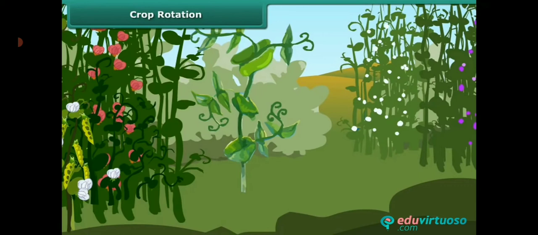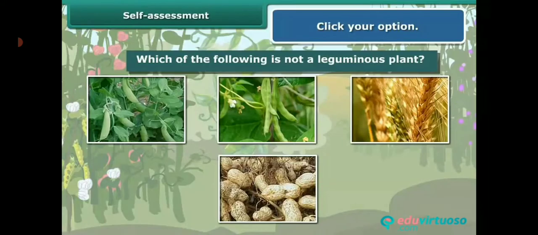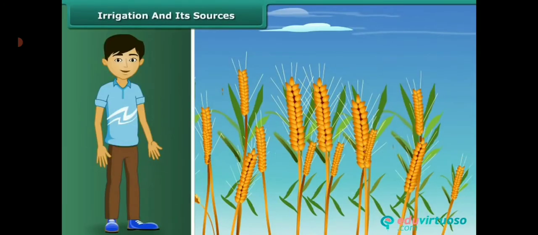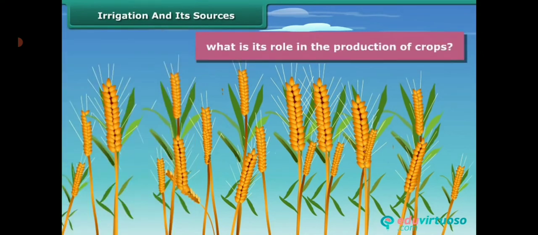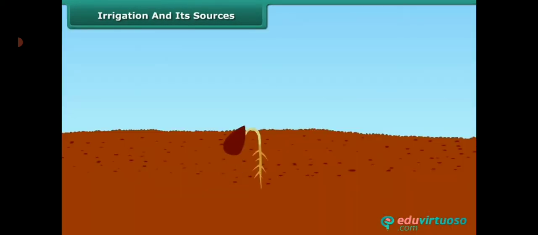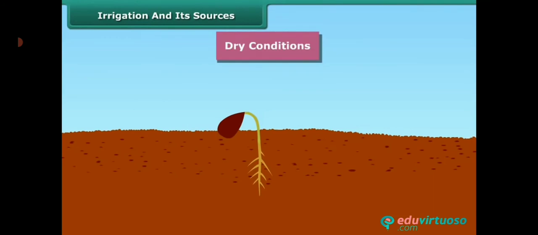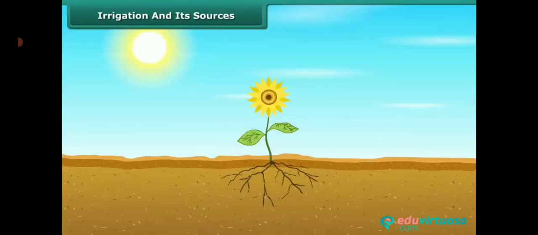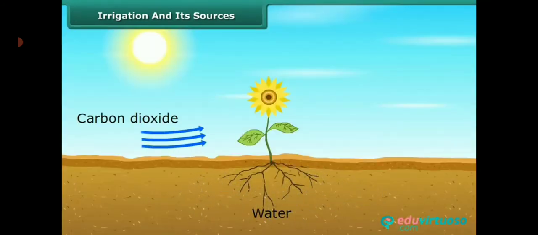Next one, irrigation. The supply of water to crops at regular intervals is called irrigation. The time and frequency of irrigation varies from crop to crop, soil to soil and season to season. In summer, the frequency of watering is higher.